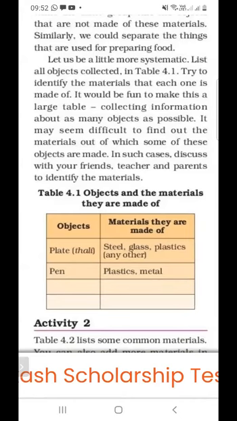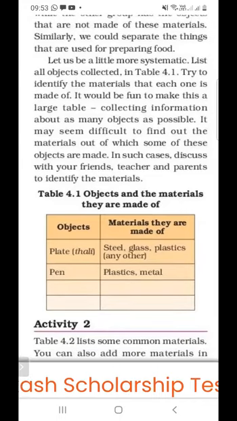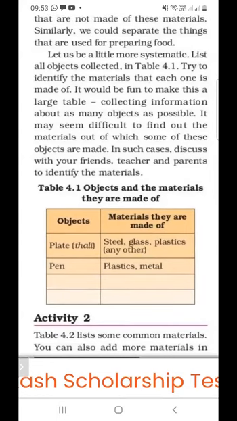So we have to identify these materials. Suppose a plate is taken, and which material is the plate made of? Steel, glass, plastic. The plate can be of steel, it can be of glass, and it can be of plastic. And what is the material used in the pen? A pen can be available in plastic, and it can be available in metal.